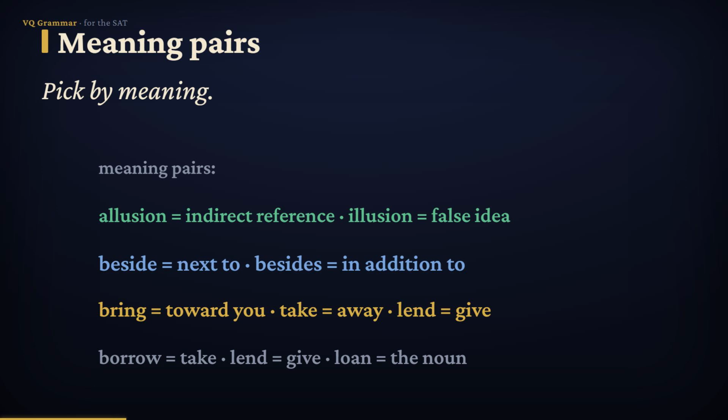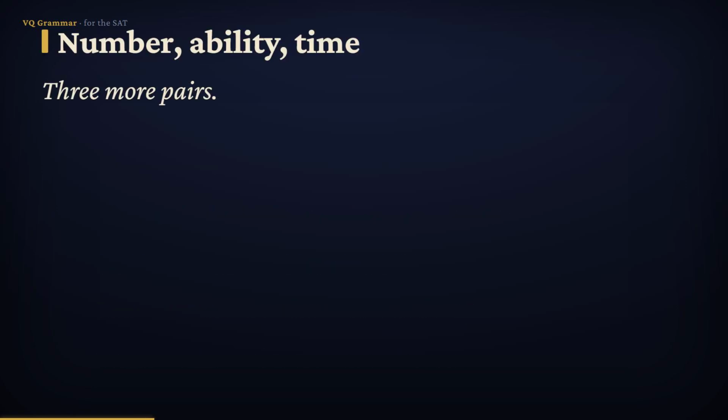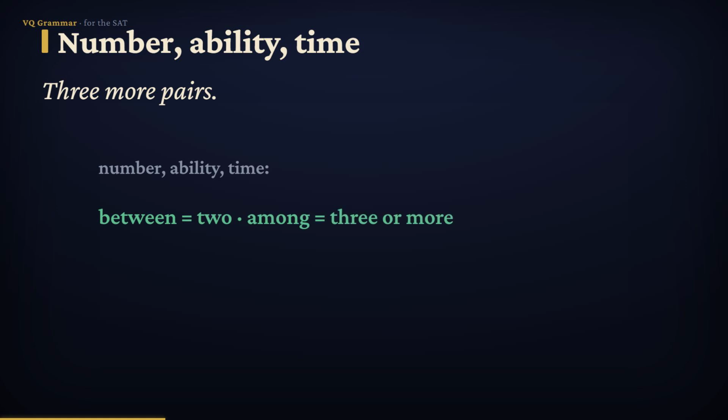And the borrowing trio. Borrow means to take. Lend means to give temporarily. And loan is the noun, the thing lent. Three more useful pairs. Use between for two things, and among for three or more. The deal was between the two of them, but the secret spread among the whole team.